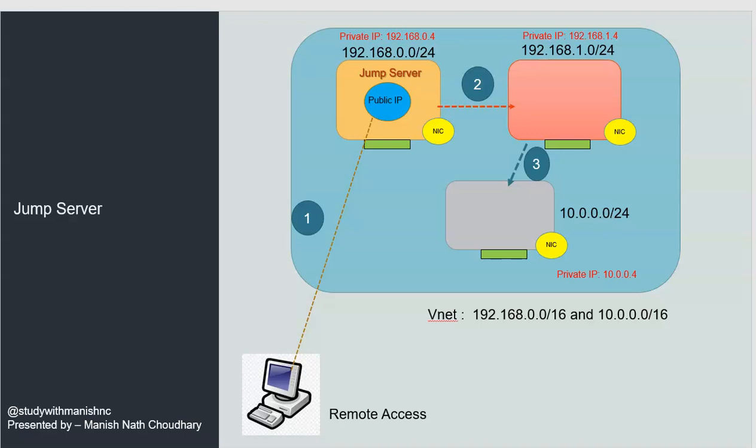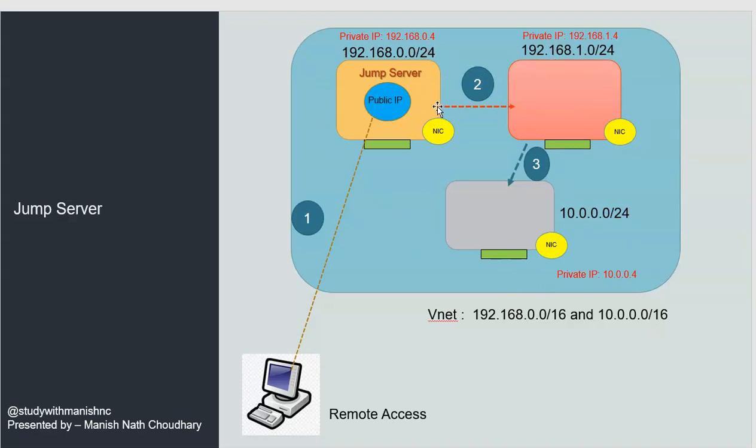As the name suggests, a jump server means jumping via that server to another server. Let's assume this is our one virtual network, and in this virtual network we have three virtual machines, and the virtual network has two address ranges. One is 192.168.0.0/16, another is 10.0.0.0/16.